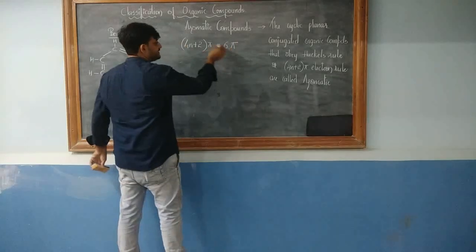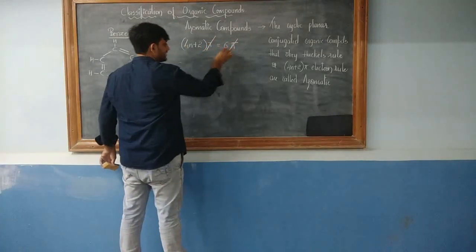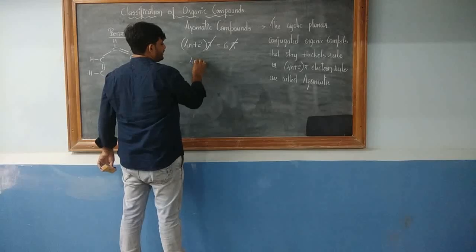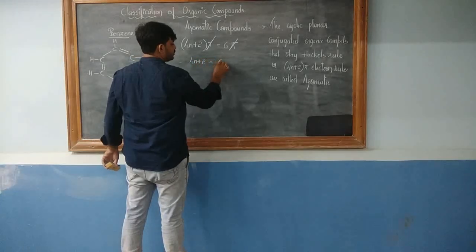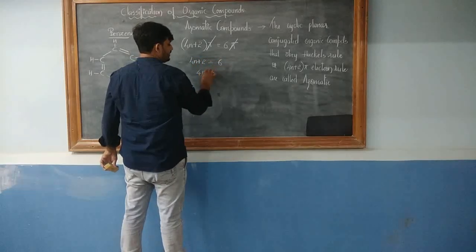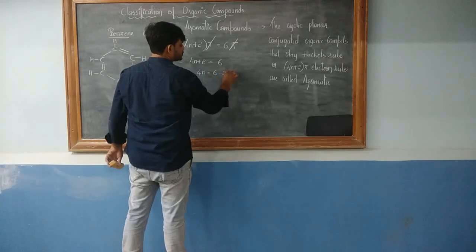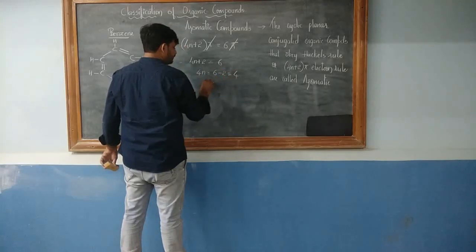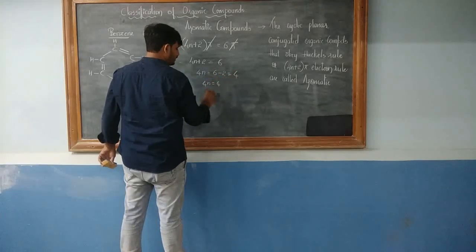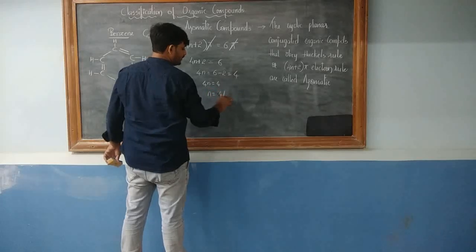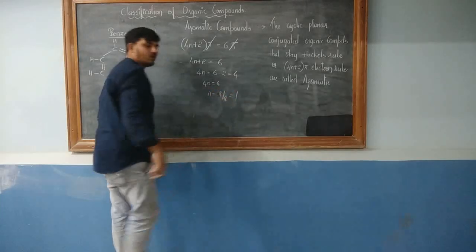We know that similar terms get cancelled. Pi and pi get cancelled. We get 4n plus 2 is equal to 6. We get 4n is equal to 6 minus 2, and that is 4. We get 4n is equal to 4, or n is equal to 4 divided by 4, that is 1.